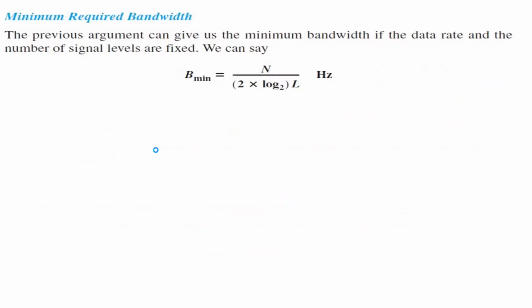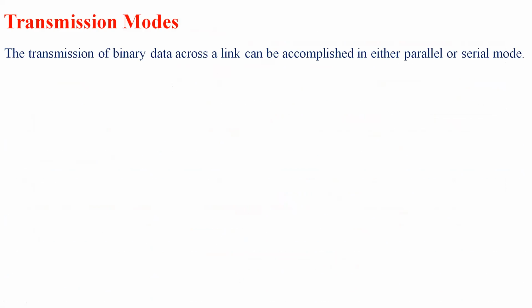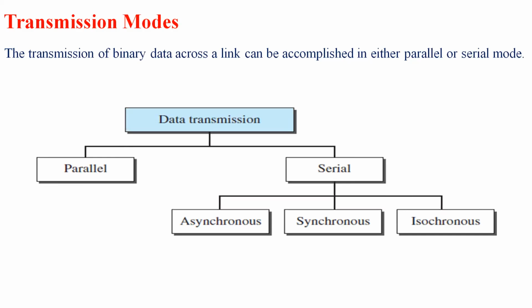Next we have the minimum required bandwidth. For calculating the minimum, we have a formula: B minimum is equal to N divided by 2 into log base 2 L hertz. Next we have transmission modes. In order to transmit data across a particular link, we have two different modes: one is parallel mode and the other is serial mode. With respect to serial, we again have three different modes, that is synchronous, asynchronous, and isochronous.